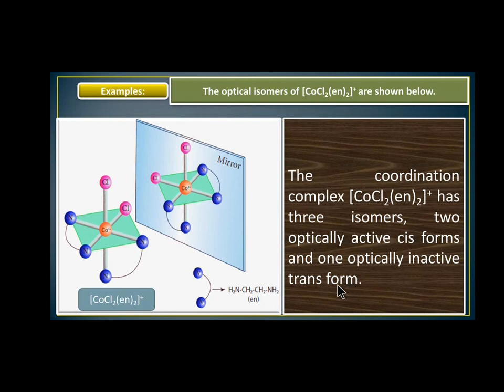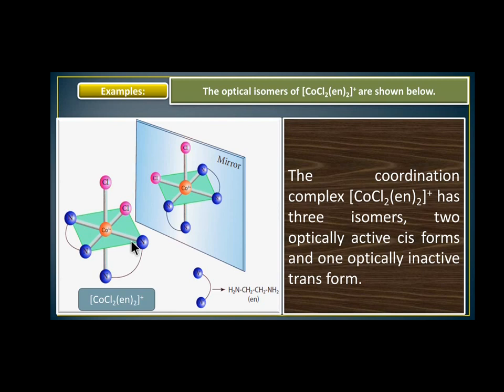Here we should know the condition for optically active and the condition for optically inactive. If we cut the molecule into 2 halves and the two halves are not equal, it is considered optically active, which means it does not possess a plane of symmetry.